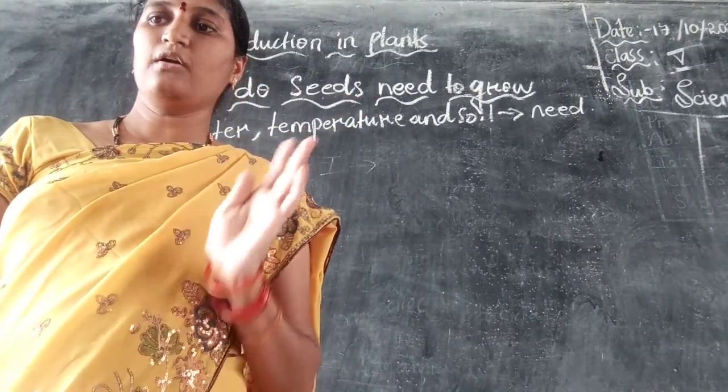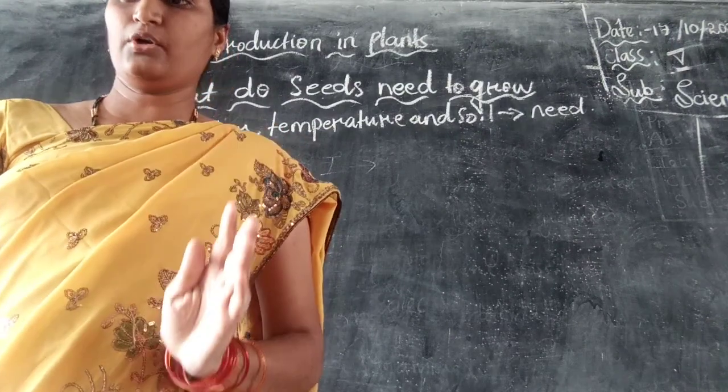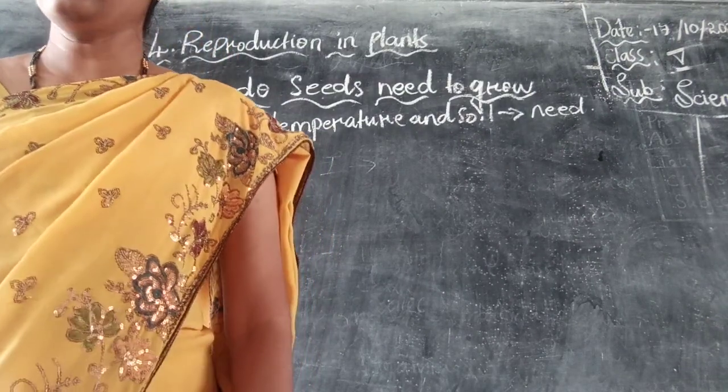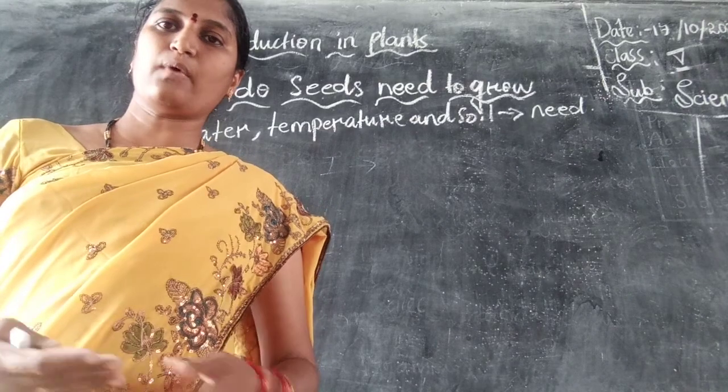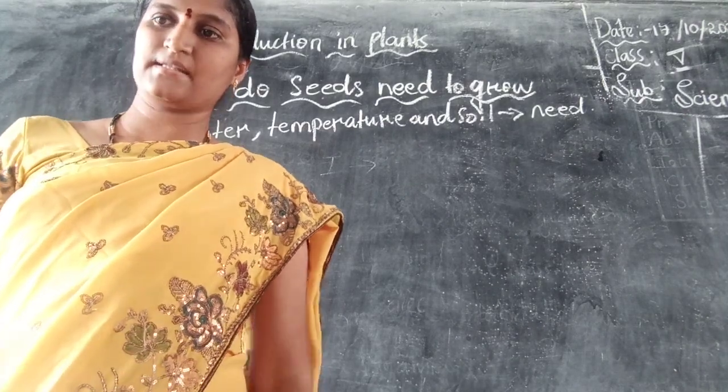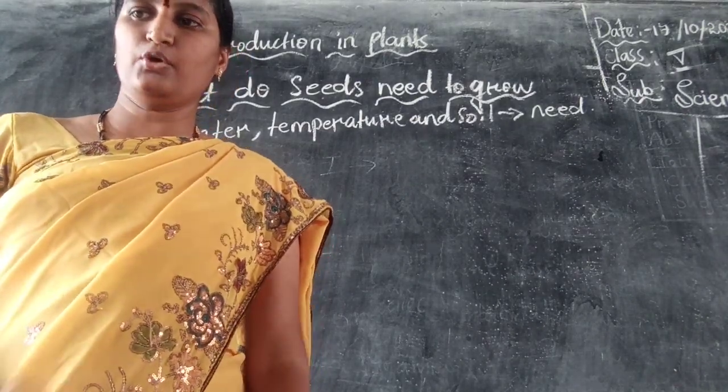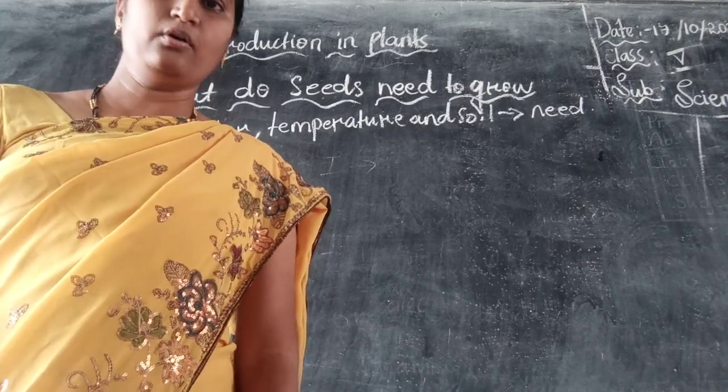The plant needs water, warmth, nutrients from the soil and light to continue to grow. So what does the plant require here? The plant needs water, warmth, nutrients from the soil and light to continue to grow.